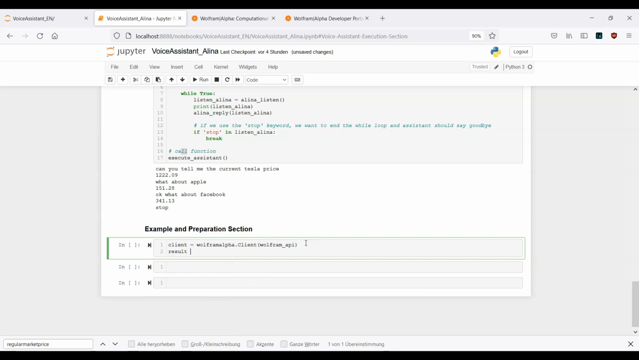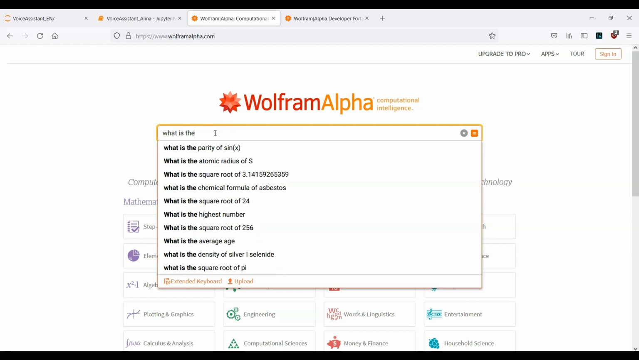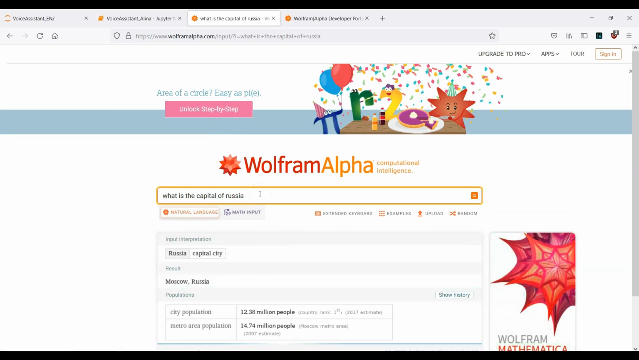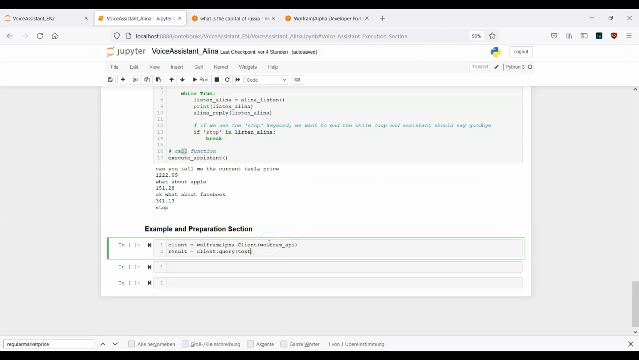Then step number 2, let's provide one result variable. result equals client.query. And here you need to provide your query, your text. It was actually the stuff we can type in here. For example, again, what is the capital of Russia? This is the query itself. Now let me copy this one, go back, and instead of this text, let's paste the actual query here. Okay, this is it.